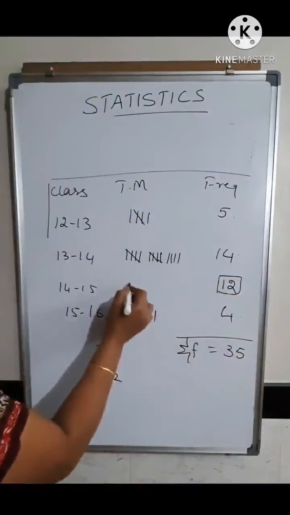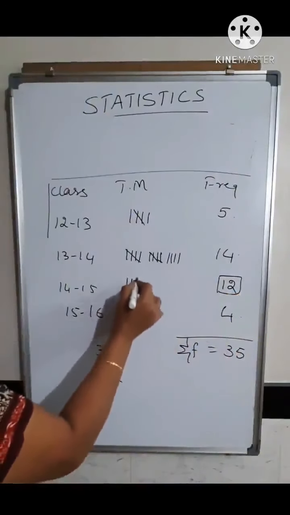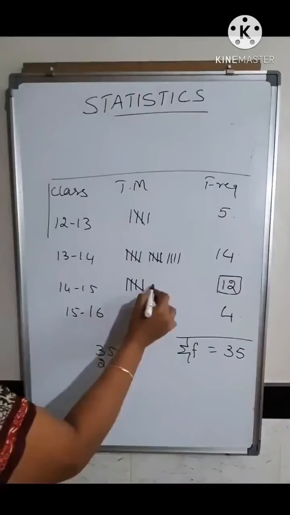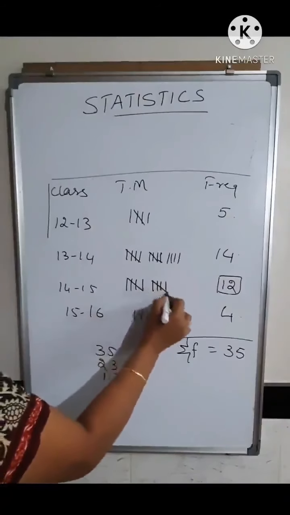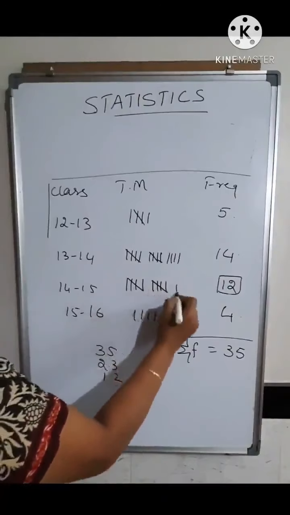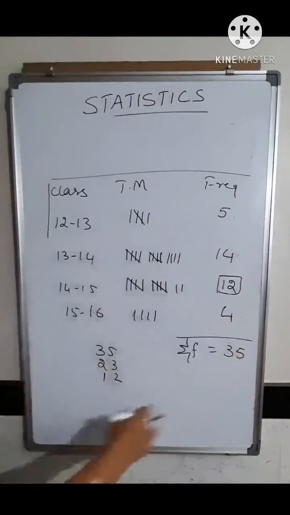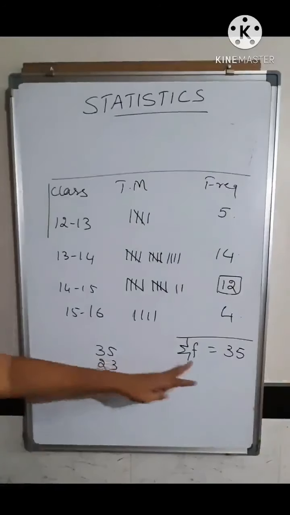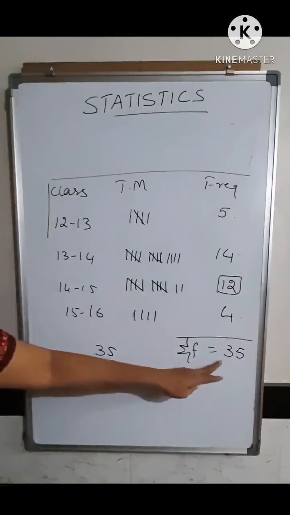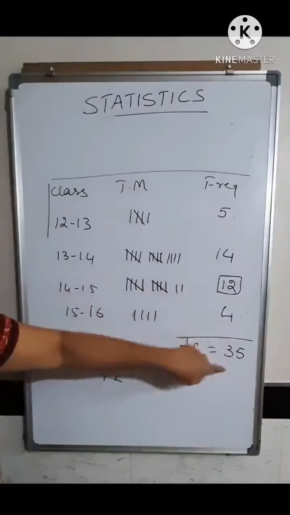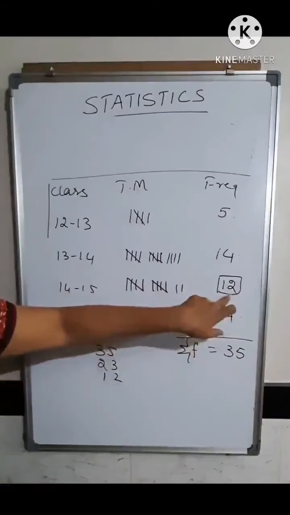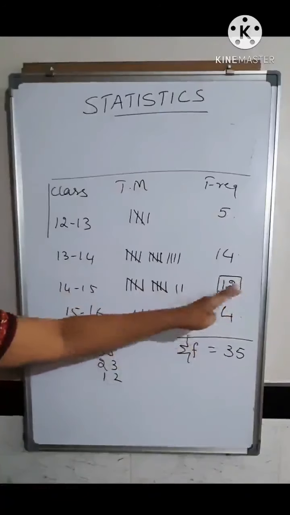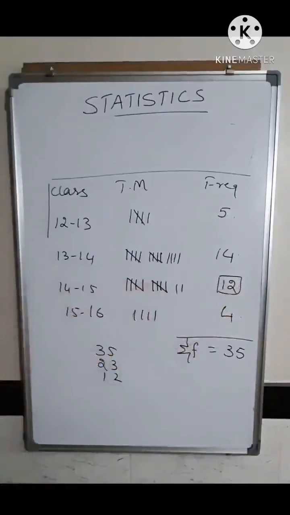So now you have to put the tally marks. 12 tally marks you have to put. 4, 5, 5. So you got 10. Then put 2 more lines. So this completes the table. Like this you have to complete the table. You have to see the total frequency that is given here. From that total frequency, add all this and subtract it, and you get the frequency that is missing. Then accordingly you have to put the tally marks.